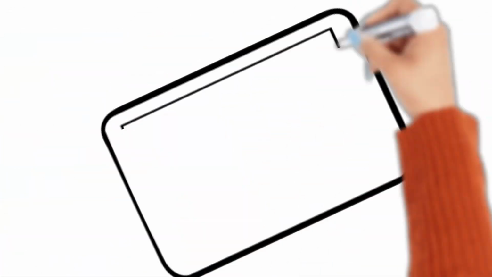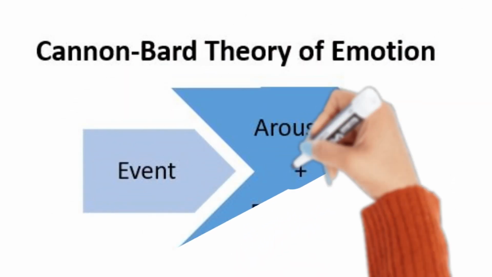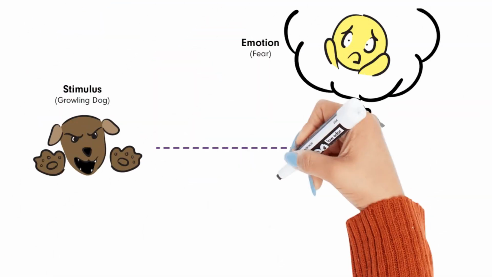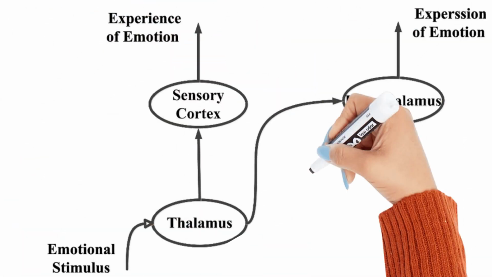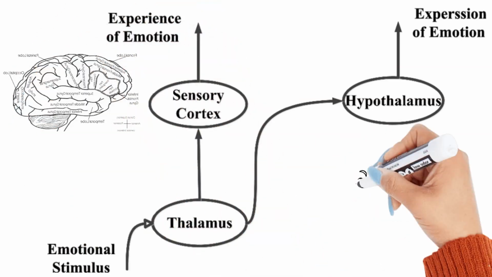So next on our journey is the Cannon-Bard theory of emotion, which was presented in 1920 on the basis of Philip Bard's researches. This theory challenges the James-Lange perspective by suggesting that the felt emotions and bodily changes act simultaneously. So in other words, you can say that we first perceive a stimulus, which then evokes the experience of emotions in the cortex and physiological arousal at the same time.